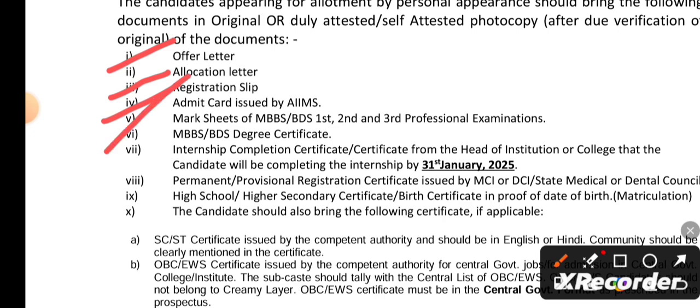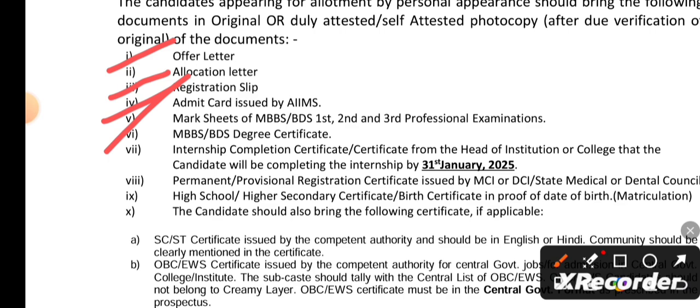And the MBBS mark sheets, that is the first prof, second prof, third prof, and your final year, all marks. It's not the consolidated marks. They have not asked about the consolidated marks memo. There will be two memos: the consolidated one, where all years' marks are consolidated, and they will be giving one memo in some universities.